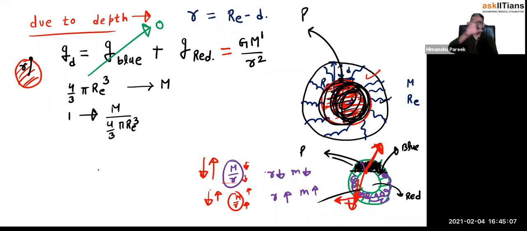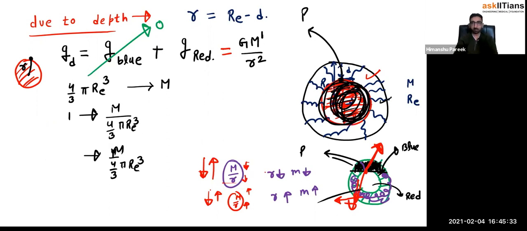Total volume is 4/3 π Re cubed, mass is capital M. In a unit volume, mass is capital M upon this. So what is the mass present in this small r sphere radius? In the 4/3 π r cubed volume, the total mass is capital M in 4/3 π Re cubed. In unit volume, the mass is this.